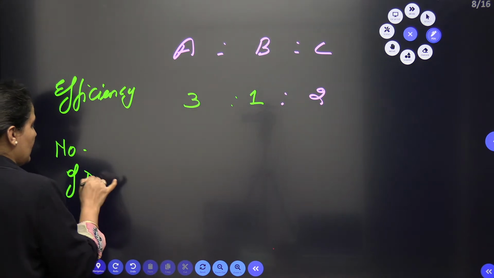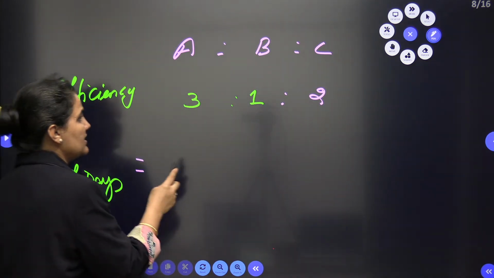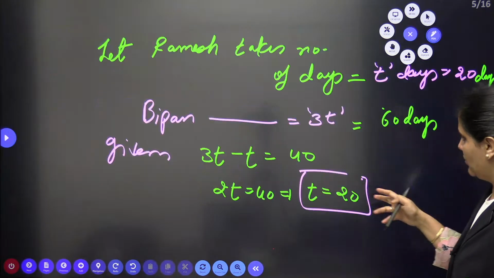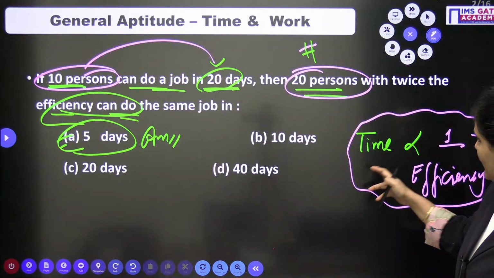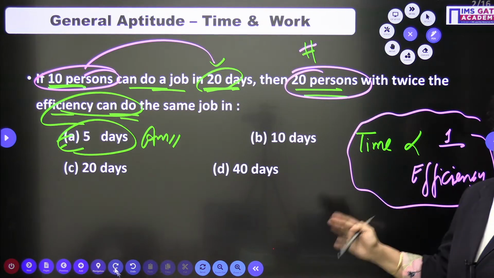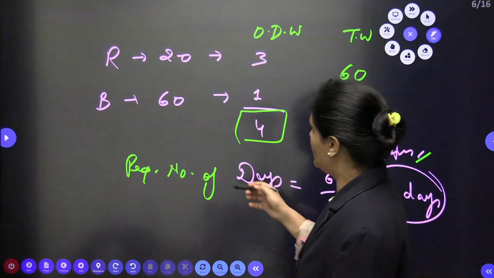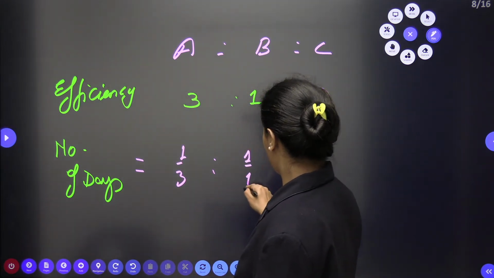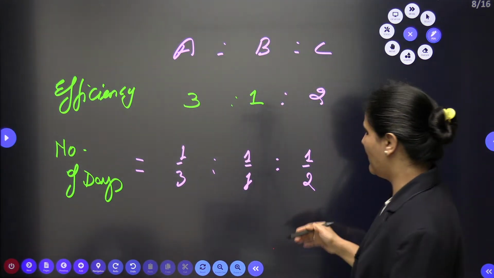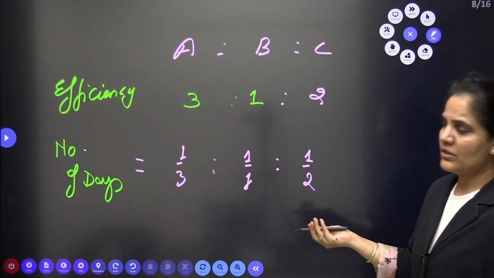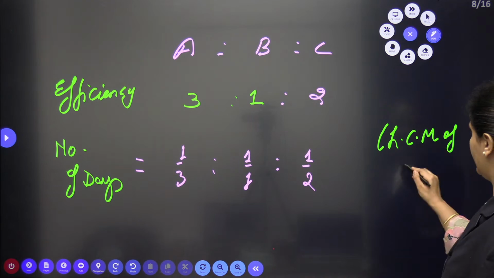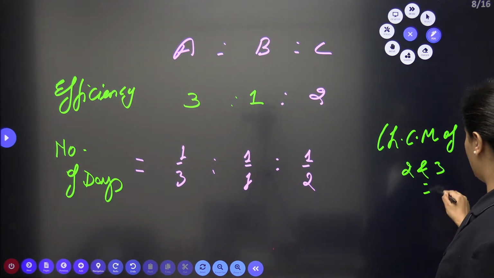If I need to find out the ratio between the number of days, for approaching the number of days, as we know very well, the time is reciprocal to the efficiency, or the efficiency is reciprocal to the time. So in this case it will be 1 by 3, in this case it will be 1 by 1, in this case it will be 1 by 2, but it's not looking good. So when we want to convert this, we will go with the LCM of the denominators here. So LCM of 2 and 3 will be 6.